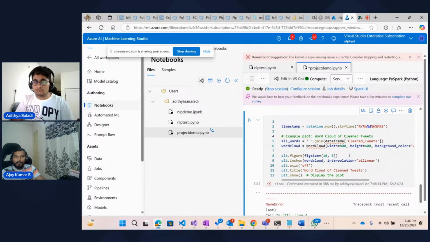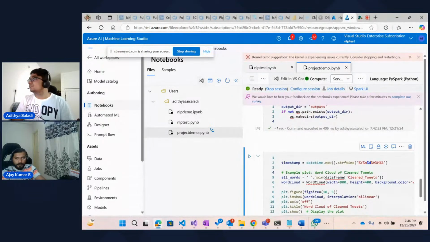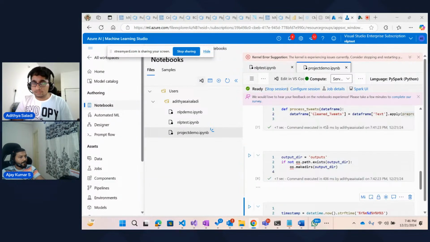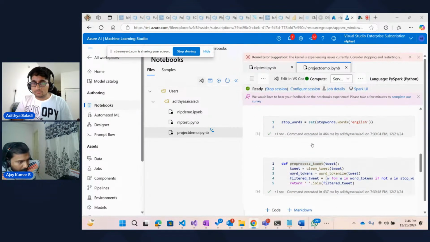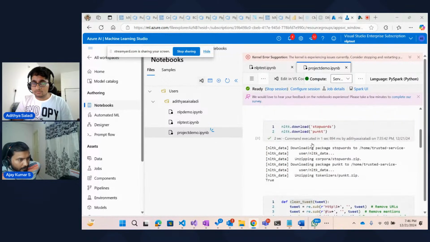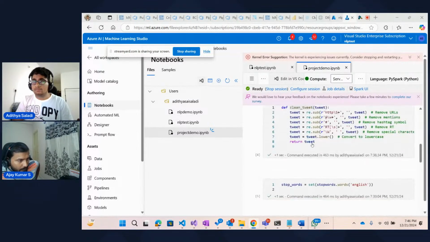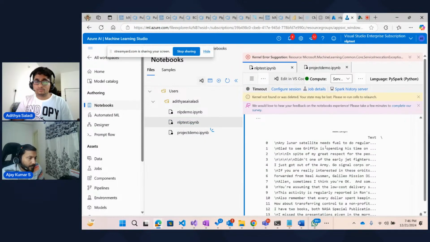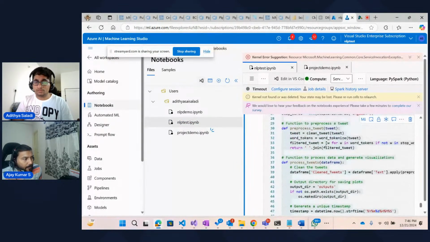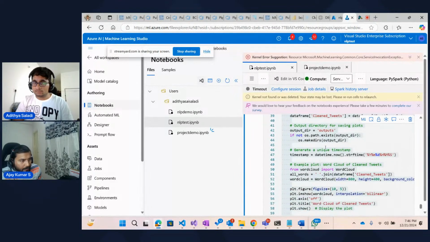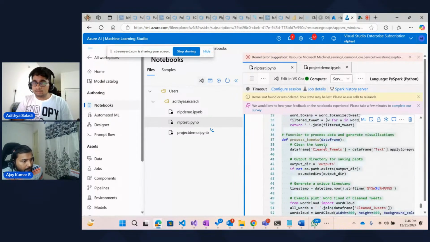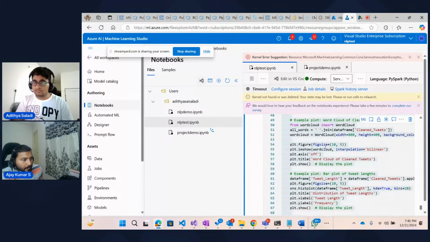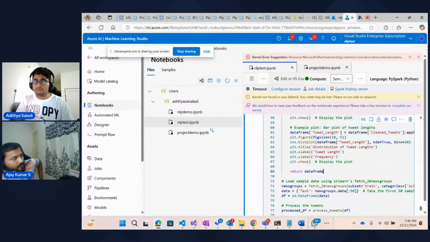Still the data frame should show an error. Data frame. Where did I miss the data frame? Ideally the process tweets should create a data frame, and we have already initialized it. Just give me a second. Let me go to this one. Okay, yeah, the scope is within that method, right?